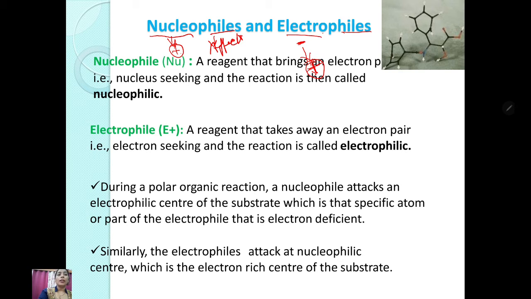Nucleophile: a reagent that brings an electron pair, that is nucleus seeking, and the reaction is then called nucleophilic. Electrophile: a reagent that takes away an electron pair, electron seeking, and the reaction is called electrophilic. During a polar reaction, a nucleophile attacks an electrophilic center of the substrate, which is that specific atom or part that is electron deficient. Similarly, electrophiles attack at a nucleophilic center, which is the electron-rich center of the substrate.